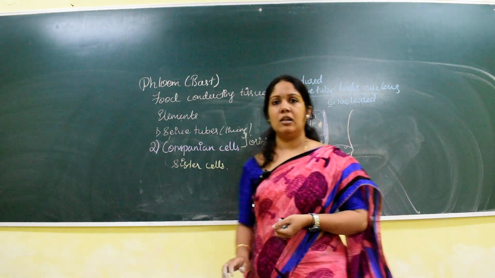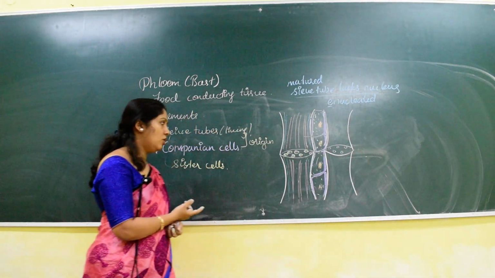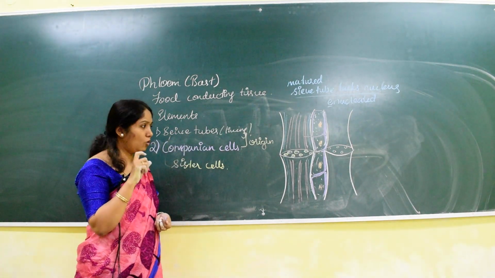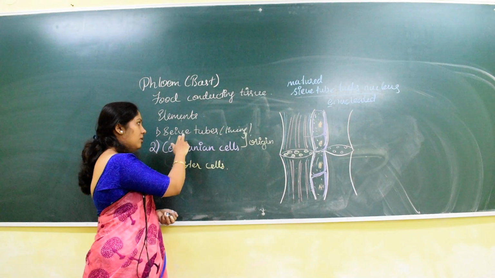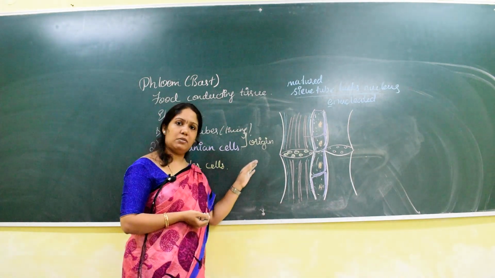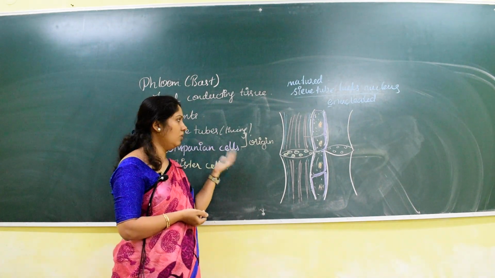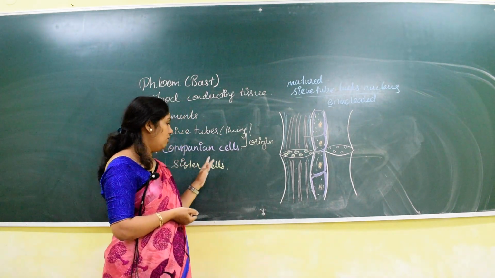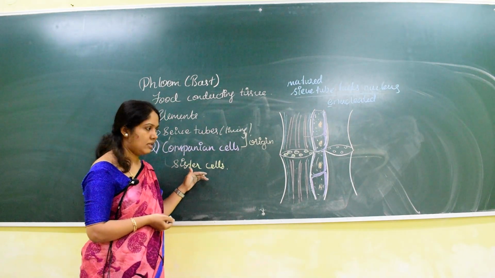So hence, the sieve tube and companion cells are present together, close together, and they arise from the same origin, or you can also say from the same mother cell. Hence they are called sister cells.